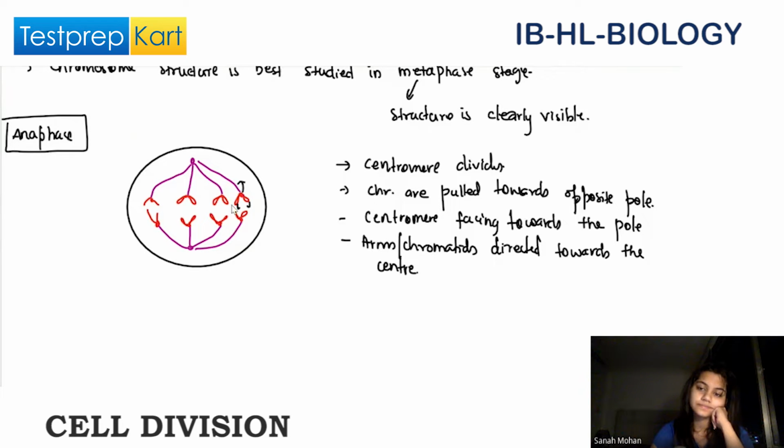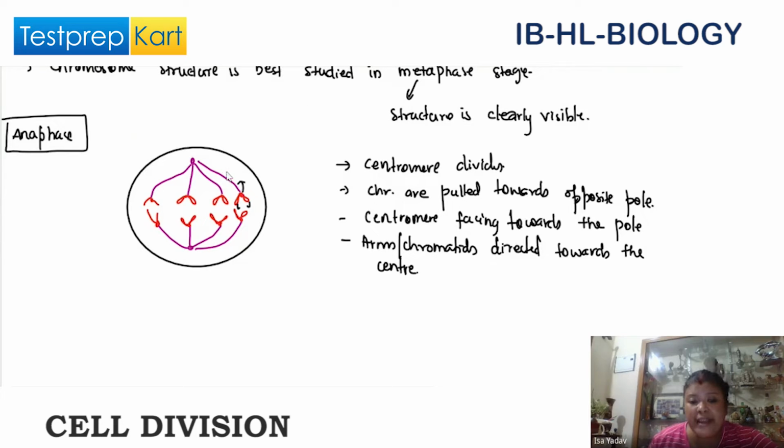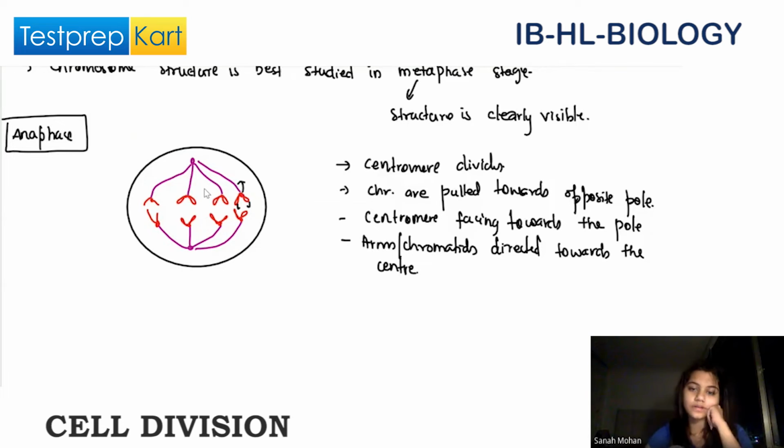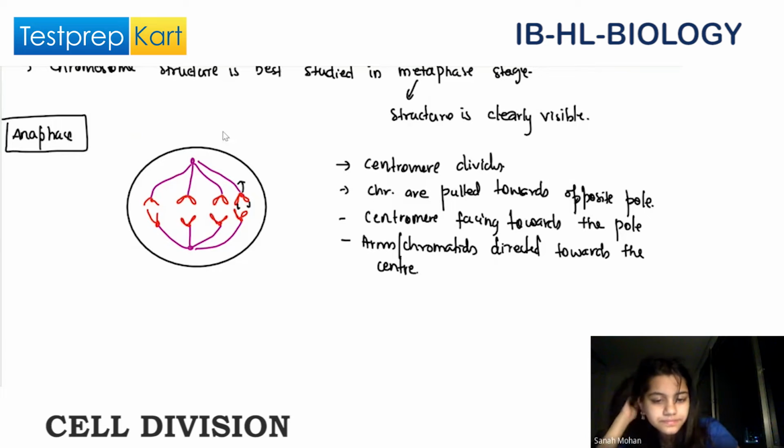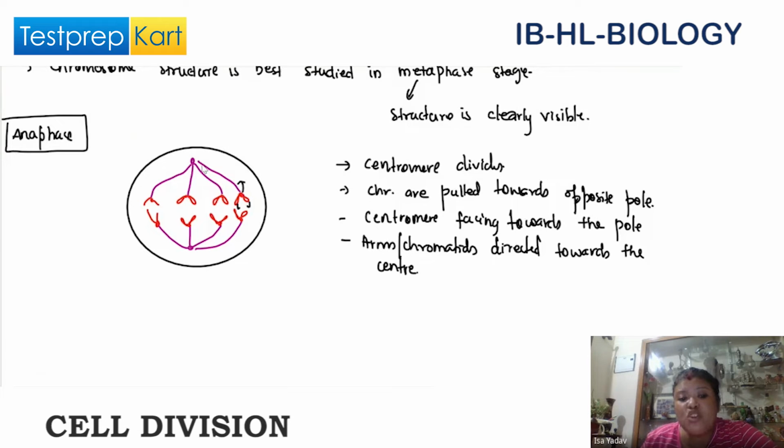Can you see the purple ones? The spindle fibers, can you tell me they are attached to which part of the chromosome? The centromere, yes. So the spindle fiber which is attached to the centromere is called